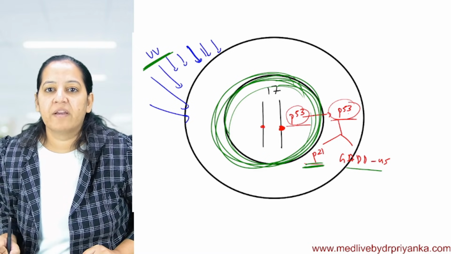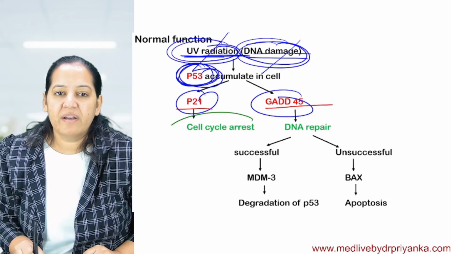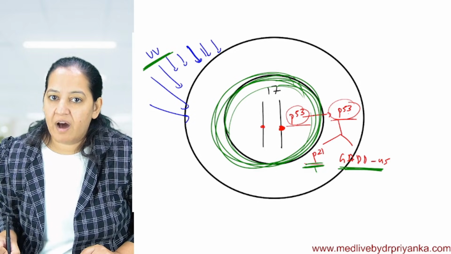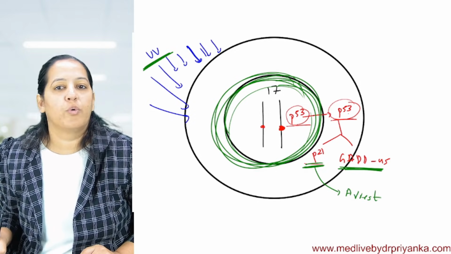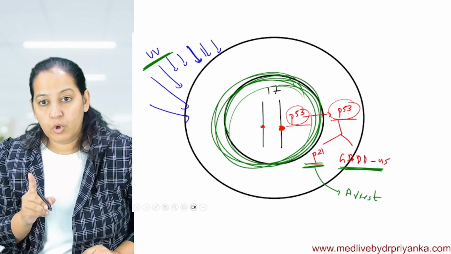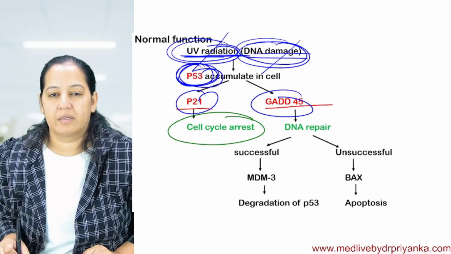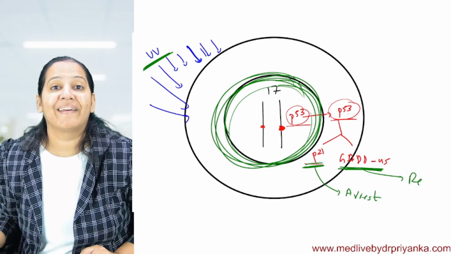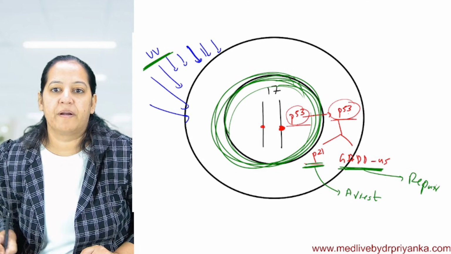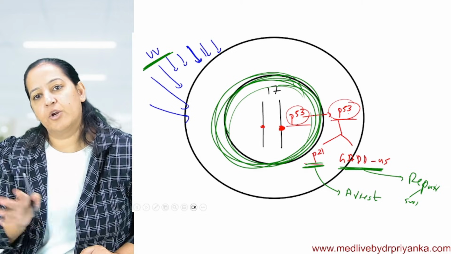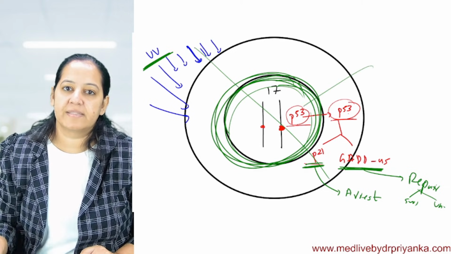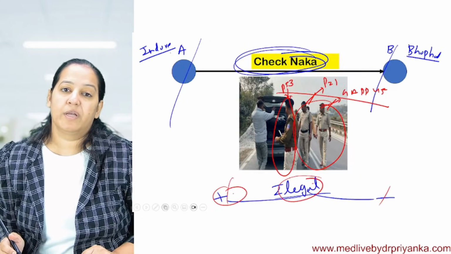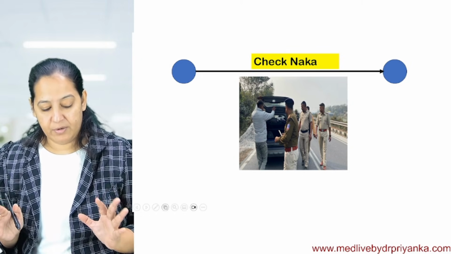So what is the job of P21 and what is the job of GADD45? P21 arrests the car. It will not allow the car to go ahead. So P21 arrests the cell cycle. The cell cycle will not go ahead. This cell cannot go ahead in the cell cycle. It will cause arrest. And GADD45 does repair. It is a mechanic. It will try to repair the mutation that happened. If the repair is successful, it is released and it can go ahead. If the repair is unsuccessful, this cell is killed. This cell undergoes apoptosis. We will do apoptosis of this cell and kill it. How many of you got the story? It was a beautiful story. Again, I'm telling you again.